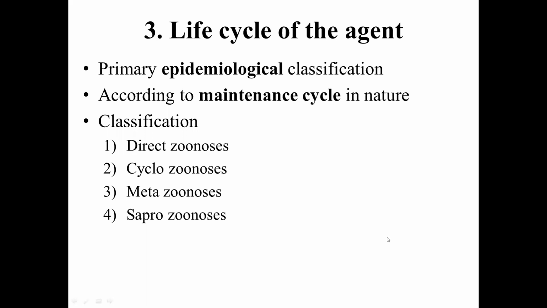For example, direct zoonosis involves only one vertebrate host species. The entire life cycle of the agent is completed in only one host species, which means no other additional species are required.